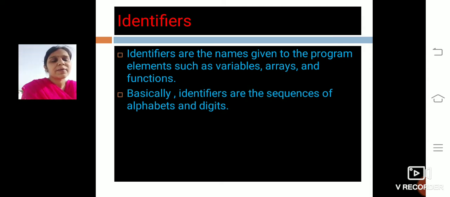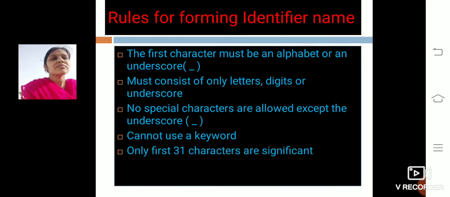But identifiers are user defined: we users can give the names to variables, arrays and functions. Basically, identifiers are sequences of alphabets and digits.